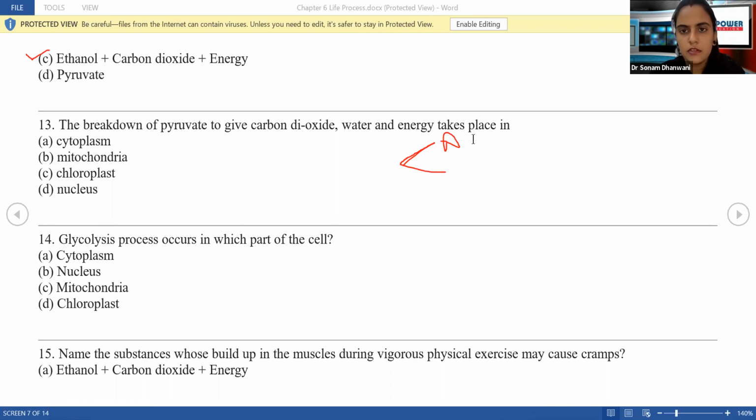Okay. So the first one that we have seen is the aerobic respiration. And the second one which we have seen is the anaerobic respiration. Okay, this is understood, this is clear?